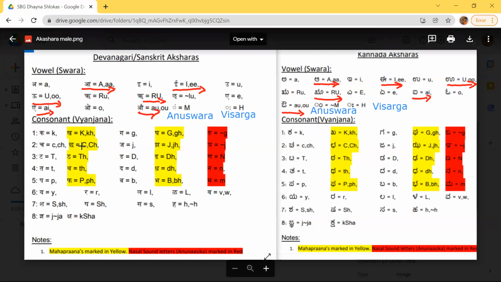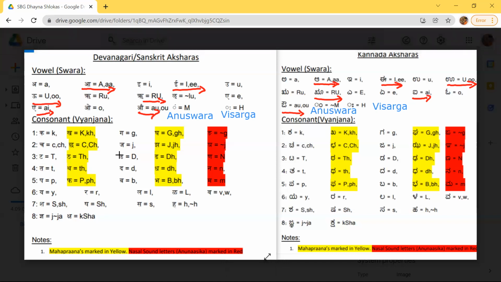Same thing, cha, chha, ja, jha, nya. Make sure that you have Alpaprana and Mahaprana differentiation.